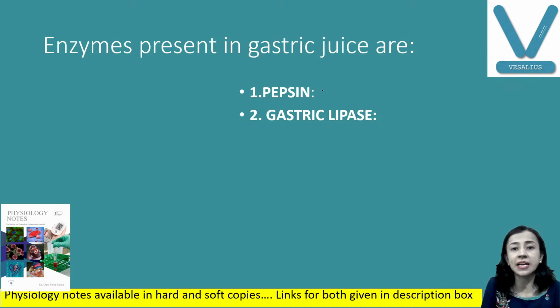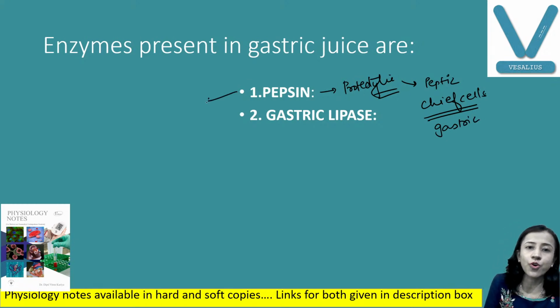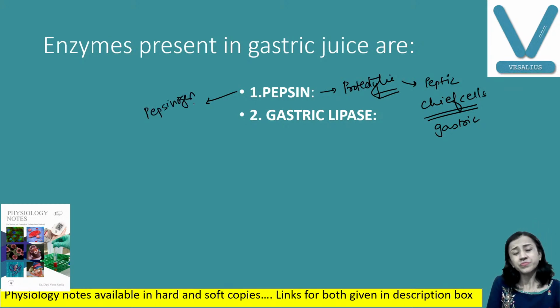A very important enzyme is pepsin, which is a proteolytic enzyme, causing lysis of protein, and this is secreted by peptic cells, also known as chief cells. Chief cells or peptic cells are present in the gastric glands. Pepsin is secreted in the inactive form of pepsinogen, and this pepsinogen is converted into pepsin by HCl.